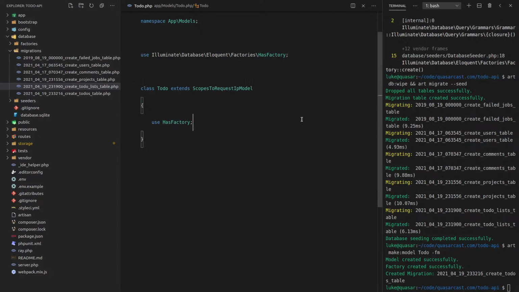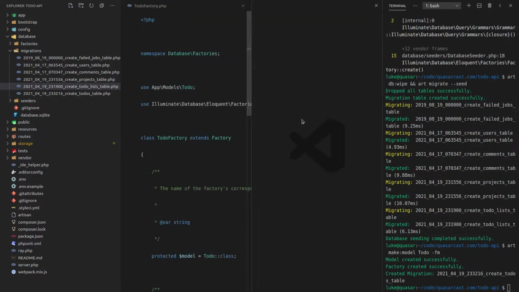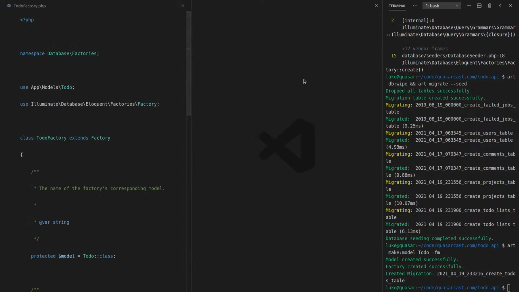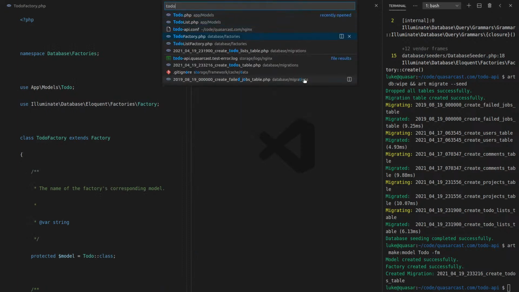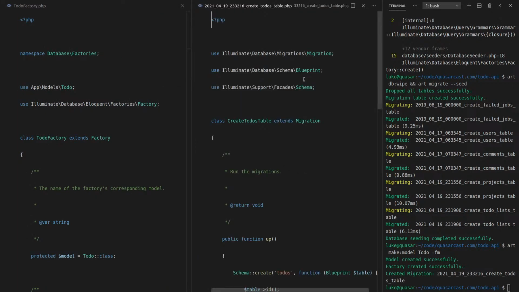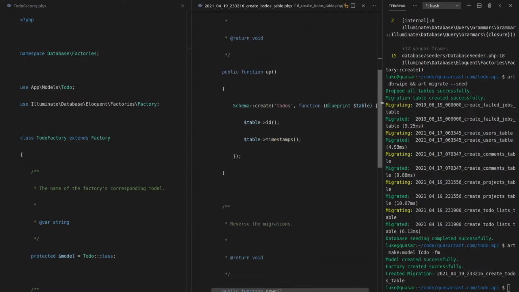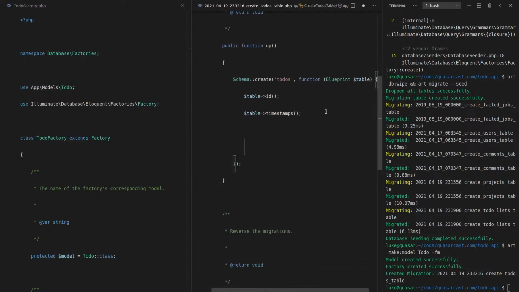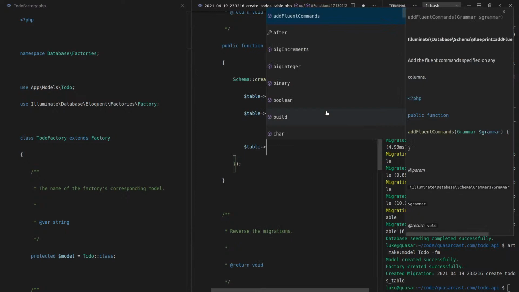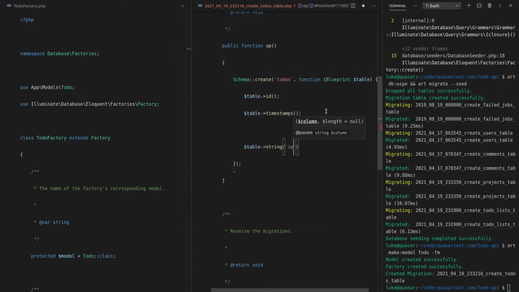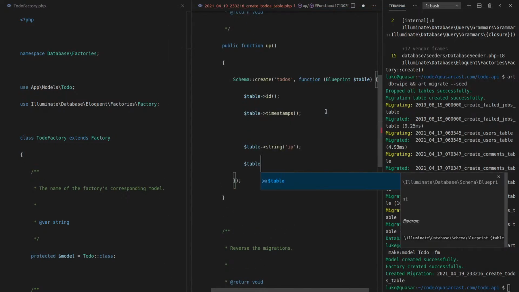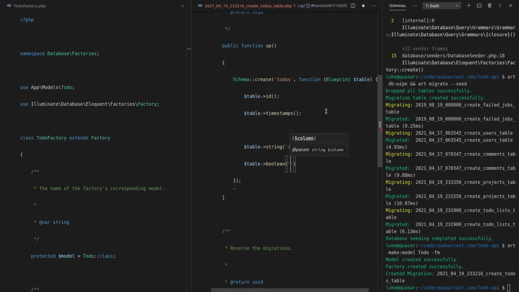Next, we've got the factory. So let's go to do factory, but really it doesn't make sense to do that until I've done the to-do migration. So let's say to-dos table, and we'll come down here, and then we can say table string. They all need to have an IP. Table Boolean for whether or not it's complete.